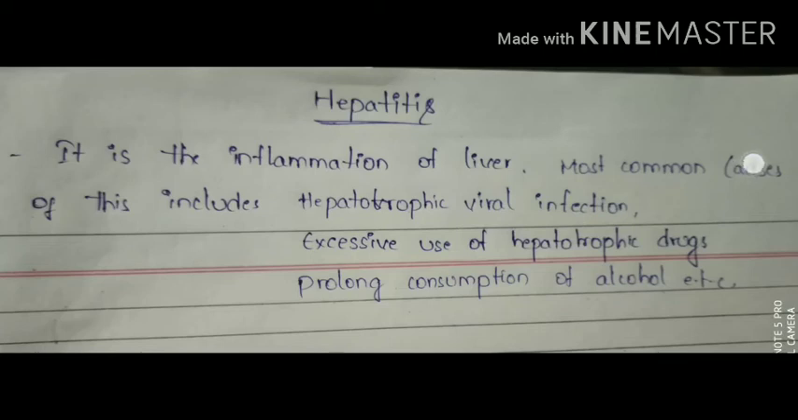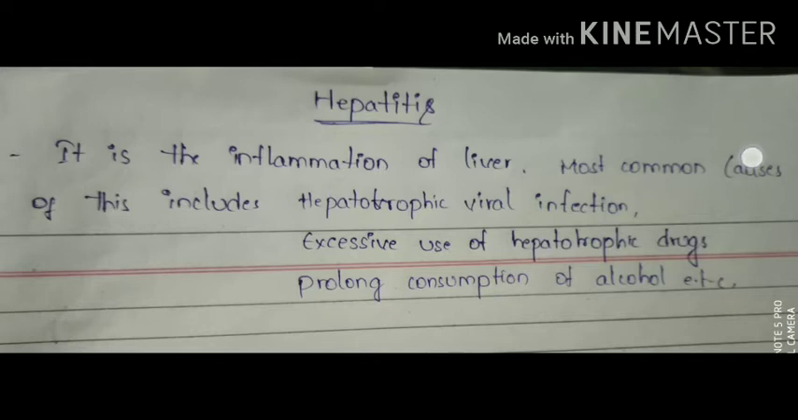Hi students, today our topic is hepatitis. So we know that hepatitis means it is related to the infection of the liver. It is the inflammation in the liver, and the most common cause of this inflammation is hepatotropic viral infection.